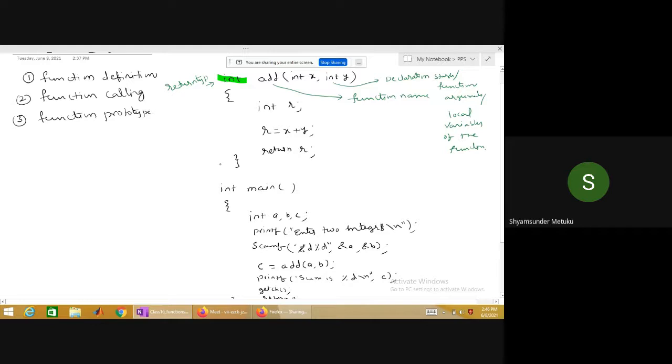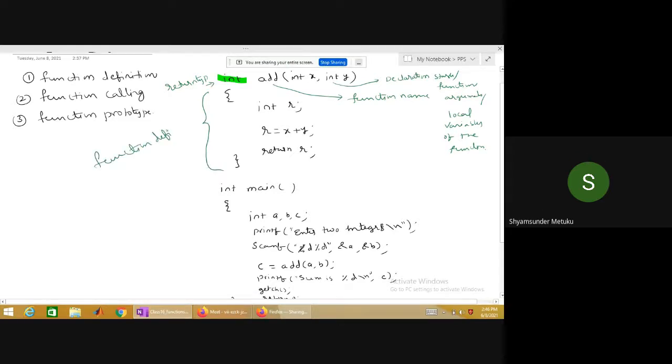Whenever you perform the addition of two integers, x and y are going to have some data. Then r is garbage. Then you perform r is equal to x plus y. Then r is going to have the result of two integers, and that result I am supposed to return from the function. So I am using return followed by the name of the variable. This is generally what I discussed in the previous class. So this is the whole process, right? From here to here is called function definition.